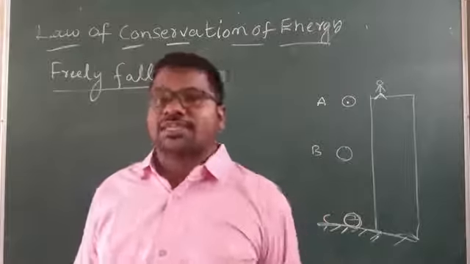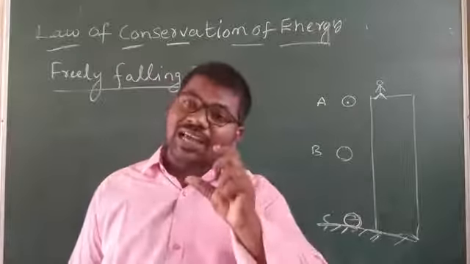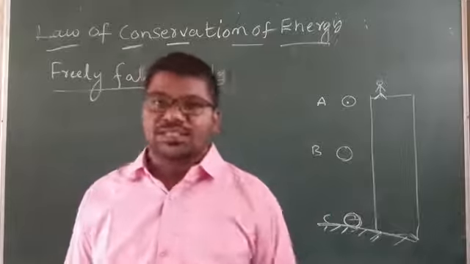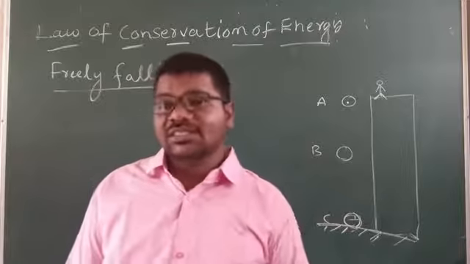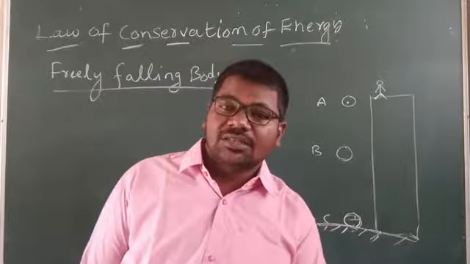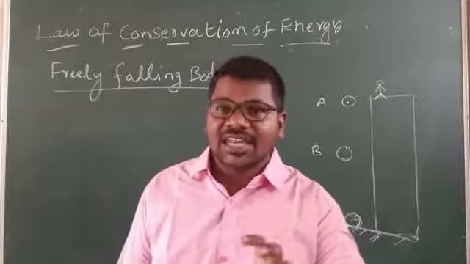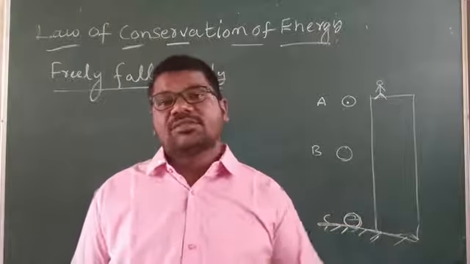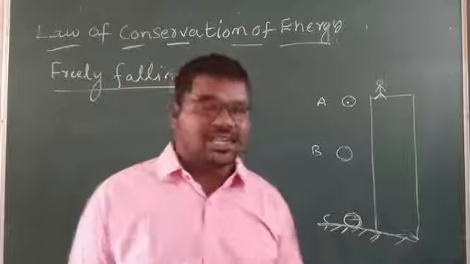At every point we have to calculate the total energy. What is the total energy or mechanical energy? The sum of potential and kinetic energy is called total energy or mechanical energy.